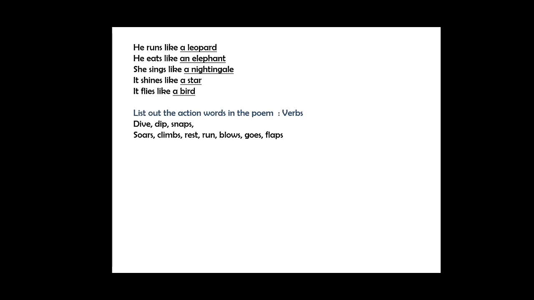Now list out action words in the poem. What are action words called? Action words are verbs. Verbs are words which show action. So in the poem: dive, dip, snaps, soars, climbs, rest, run, blows, goes, flaps. All these are showing action. So all these are verbs in the poem.